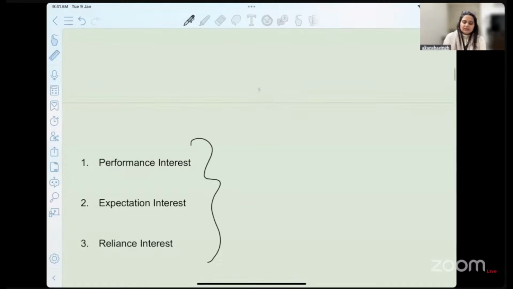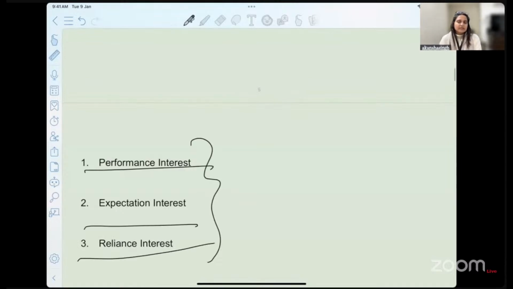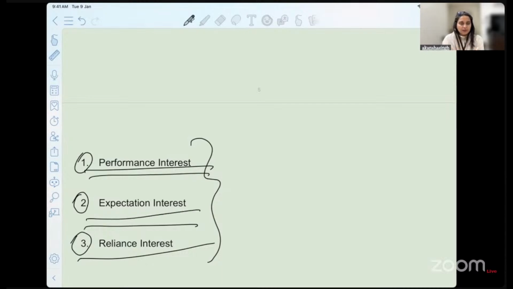Okay, these are not per se asked in your exam. So far, I did not see any question on this. But I believe if you write it in your answer, this is something that you have read. You may not use the same terminology, but once I tell you the meaning of this, you will understand that you have read it. So try to use these terms in your answer. It will just add more quality to your answer.